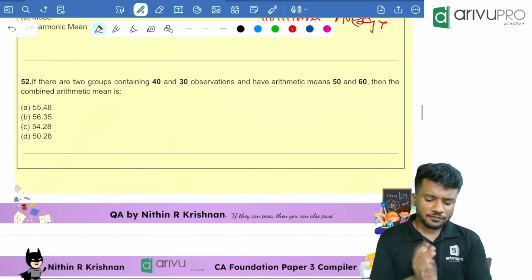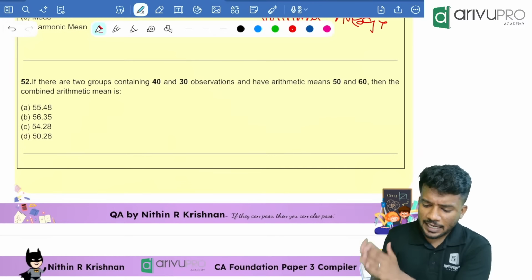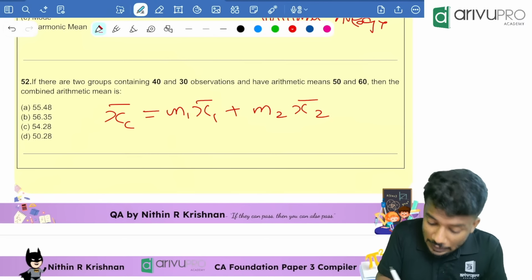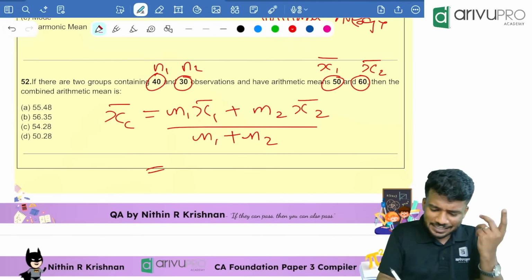Next question. If there are two groups containing 40 and 30 observations and have arithmetic means of 50 and 60, then the combined mean, a direct question again, xc bar is equal to n1 x1 bar plus n2 x2 bar divided by n1 plus n2. People, very easy to get. n1 is how much? This much. n2 is how much? This much. x1 bar is how much? 50. x2 bar is how much? 60. Take the values and substitute.